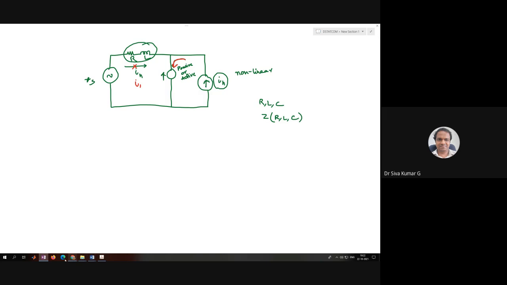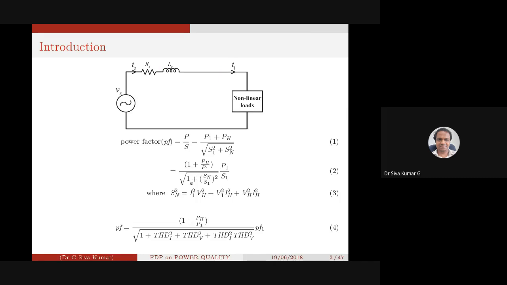Then obviously when you see this particular case, when the source is not supplying the harmonic current, forget about the THD V, the voltage changes. Obviously, when you are eliminating the source current supplying the harmonic, then the THD voltage at this PCC won't be there. Then the power factor will be only the PF1. We have improved the power factor.